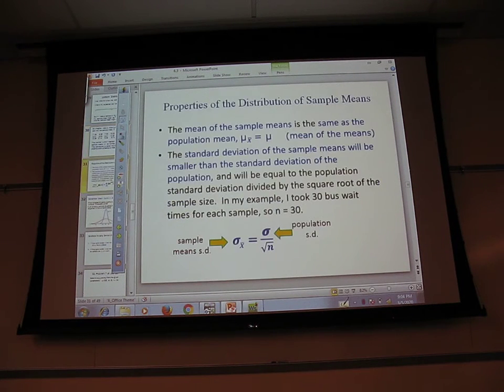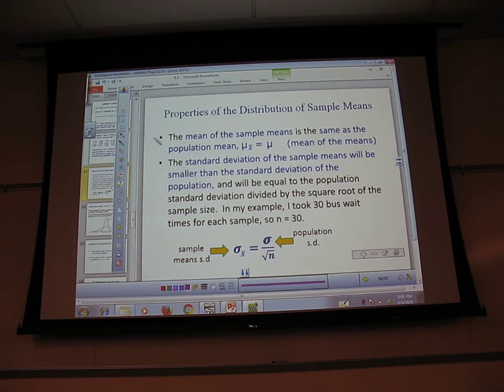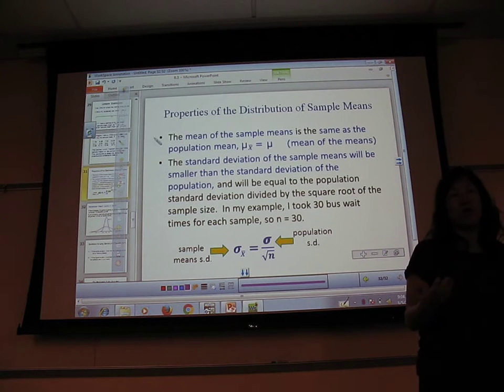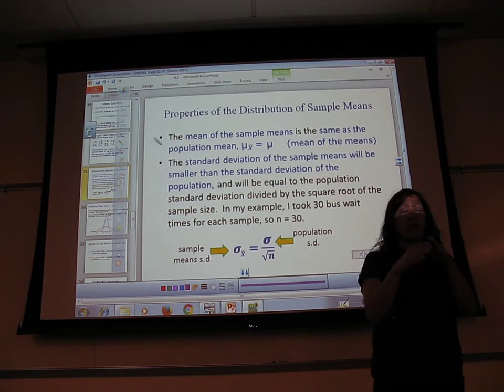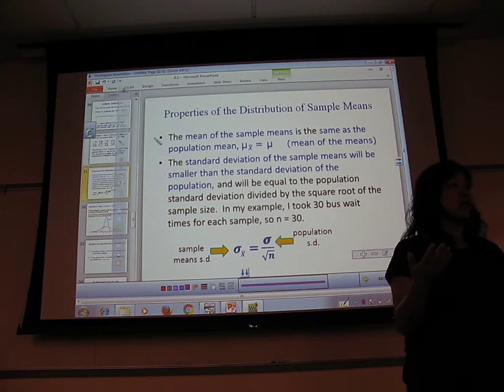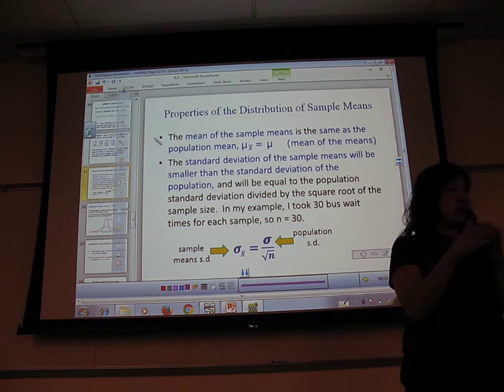So the first thing is, if I take a sample of 30, my average wait time is 10 minutes. Take a sample of 30, what do I expect to get? The mean? 10 minutes, right? I expect my sample should be right around 10. All these samples should be right around 10. So the mean of these samples is also 10. That totally makes sense. We expect them to be all right around 10.